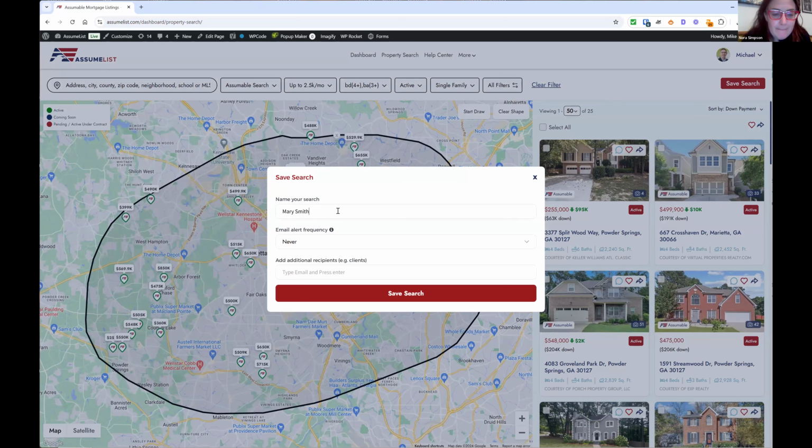This Mary Smith, yeah. And if you wanted to, you could have Mary receive an email on a daily or weekly basis with what's changed in her search, or she could get instantaneous updates if there are changes. You could just have the email go to you. You can have the email go to her and you. And remember, as we've told you before, it'll always have your photo, your email, your phone number right next to the listing so that they feel like you are the king or queen of AssumeList, which of course you are. Now we're going to save this search.